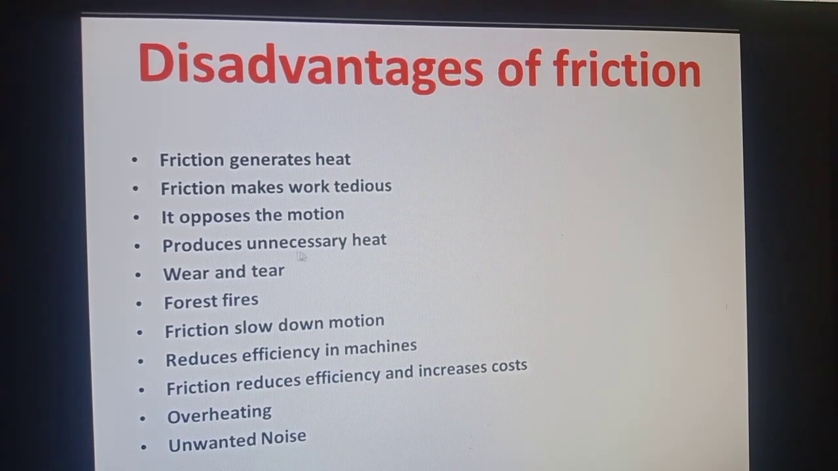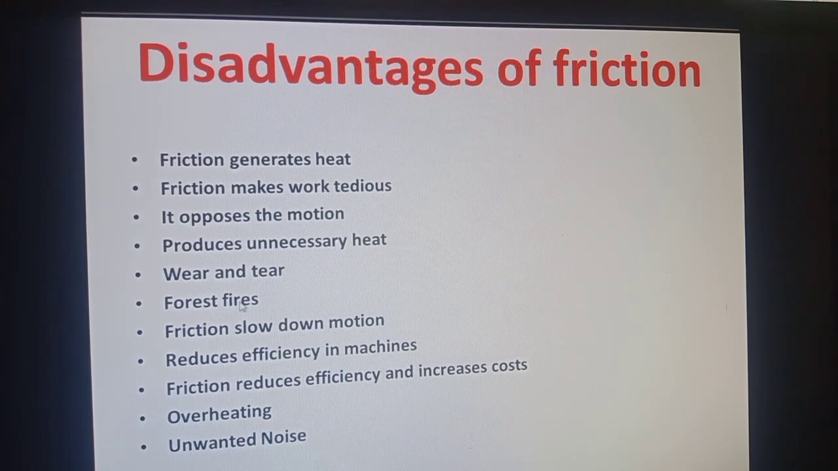Wear and tear. If there were no friction, your car tires would last forever and your shoes would never tear. So the wear and tear of the moving parts of machinery is due to friction.